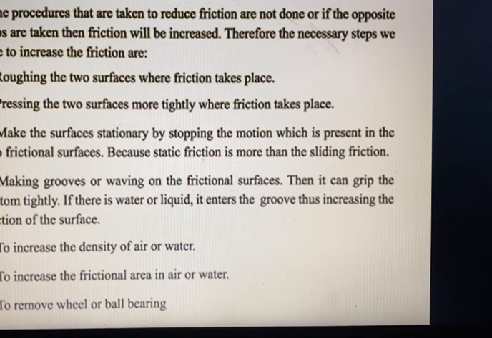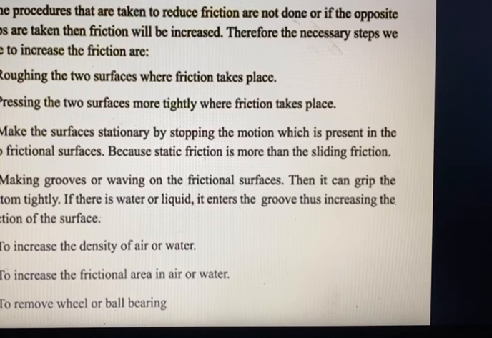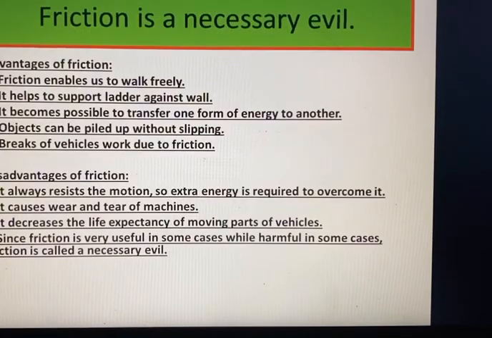Number 4 is making grooves or waves on the frictional surfaces, so it can grip the ground tightly. If there is water or liquid, it enters the groove, thus increasing the friction on the surface. Okay, these are the ways of controlling and increasing friction.